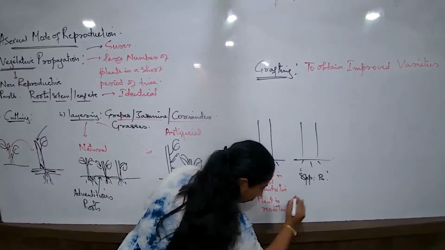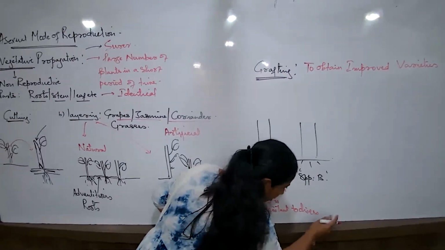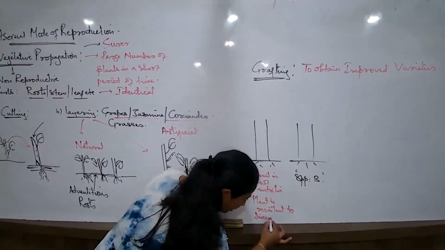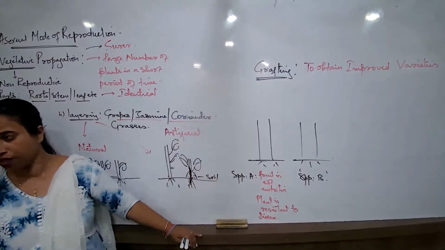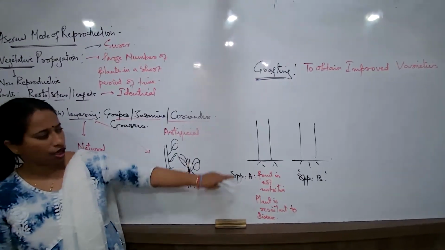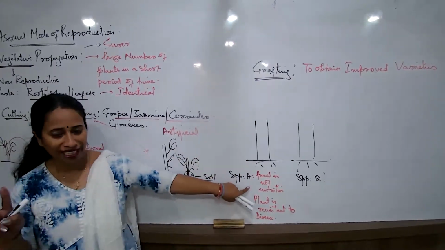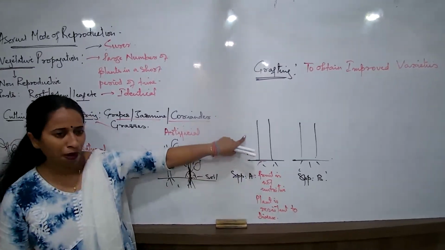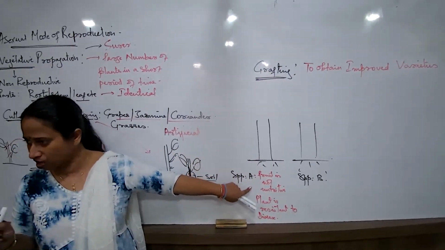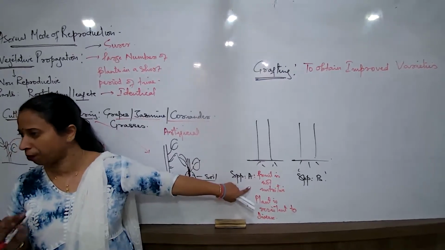Now, this is an example with which you have to understand the meaning. So, I'm saying the plant is resistant to disease. What is the meaning of resistant? Does not easily get infected by the pathogens. So, this is true for plants always. I'm just picking up two characteristics to understand. This particular variety of the mango does not give rise to nutritive fruits. This is an undesirable characteristic for the plant.